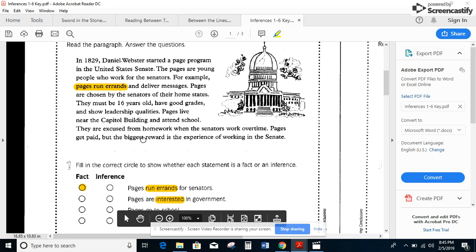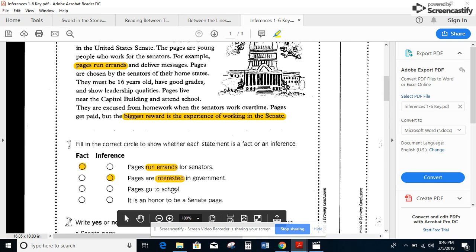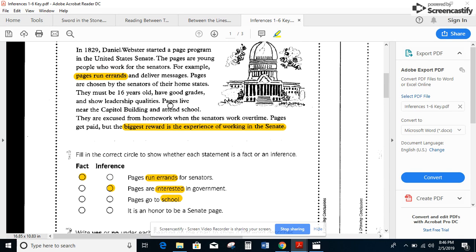We have to put that together, and our clue for that actually is that their big reward is the experience of working in the Senate, or one branch of the government. So we know from people who put in a lot of hard work into something, like all of those things that they listed here that they have to do, that they must also be interested in it or they would stop doing it. So this one is an inference. Okay. Pages go to school. So I'm looking for it mentioning school. Okay. Pages live near the Capitol building and attend school. So it does come out and say that directly. It's going to be a fact.